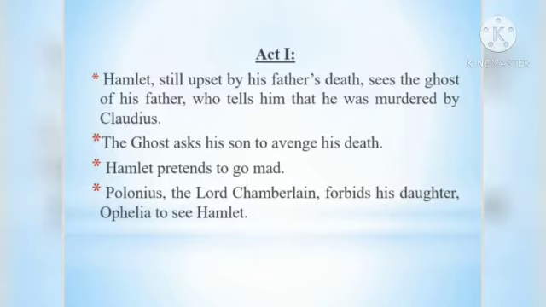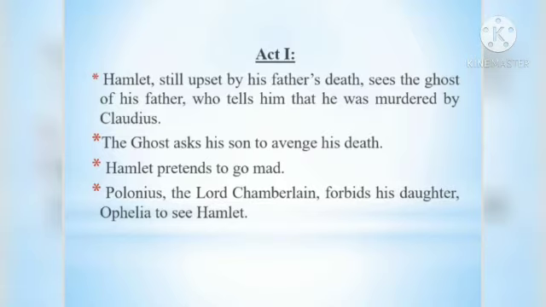So in Act 1, Hamlet is seeing the ghost of his father, the ghost of the late king, and the late king is asking Hamlet to avenge his death. He was killed by Claudius. He opens up to his son that he was killed by Claudius. At this instance, Hamlet pretends to go mad so that he could have some time to think on what to do.